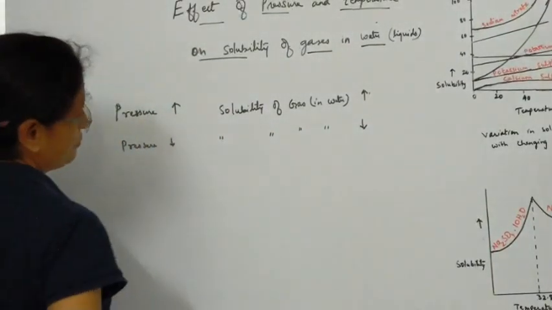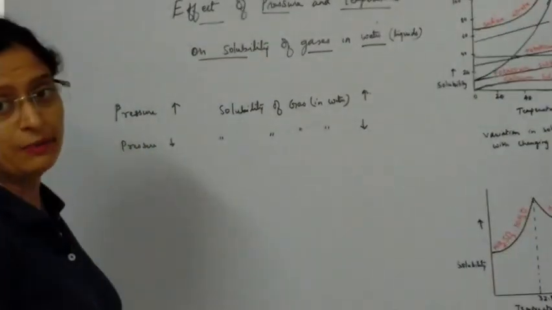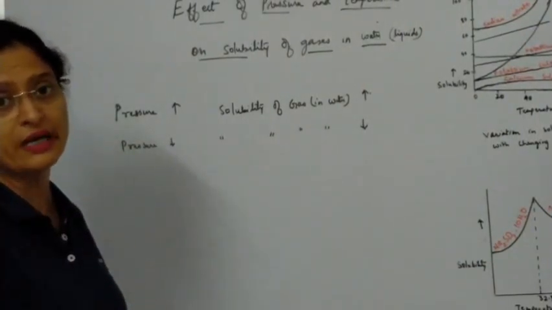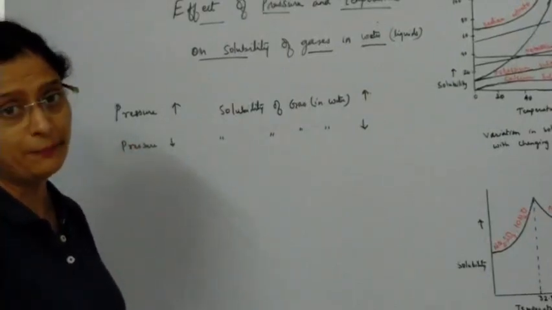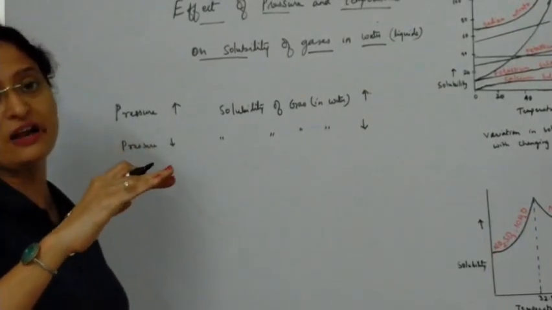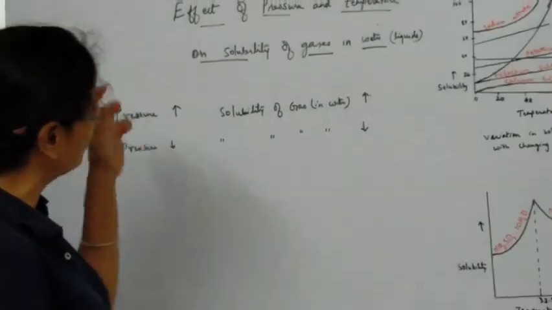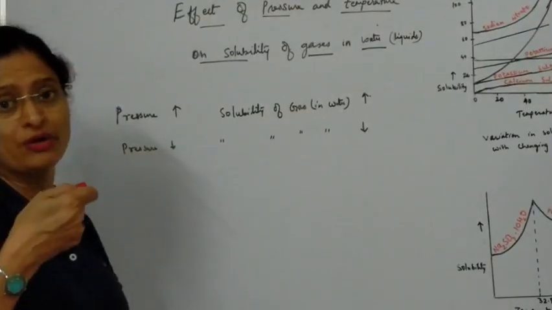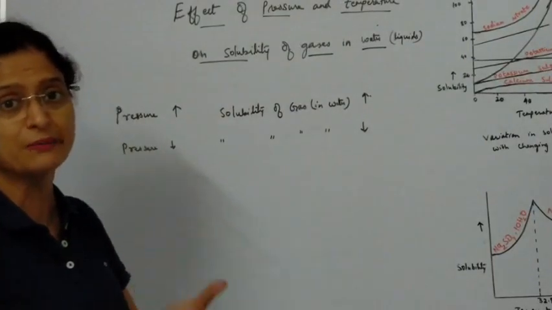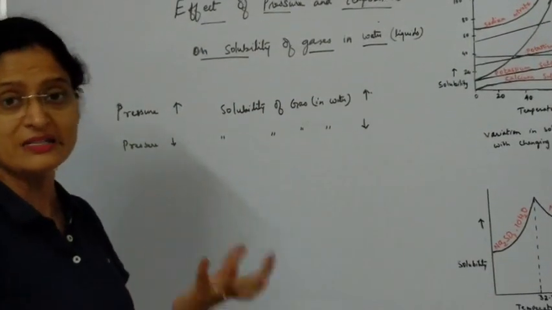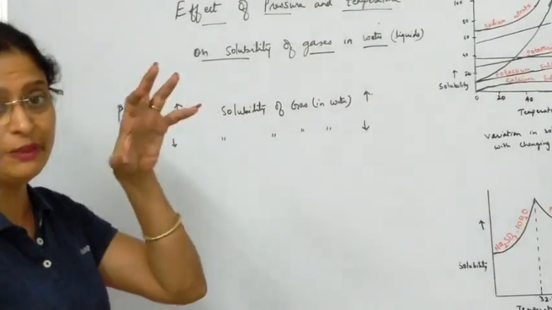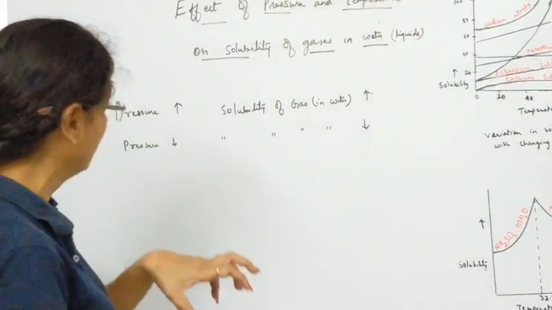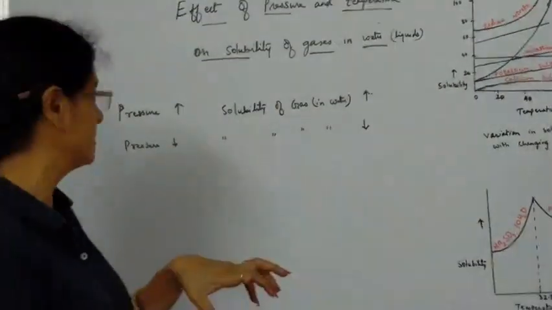Now this is the case which we see when the cold drinks are being prepared. In cold drinks, like Thums Up and Limca, carbon dioxide is put into the bottle under pressure. So as the pressure on the surface of the liquid increases, more carbon dioxide gets dissolved into the liquid. That is why when we open those cold drink bottles, you will find gas bubbles, that effervescence coming out. That is nothing but the carbon dioxide which has been dissolved into the liquid under pressure along with all the other sweeteners.